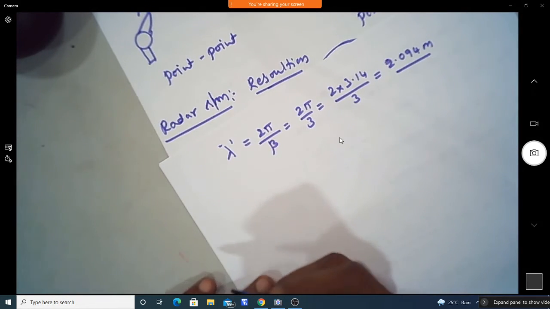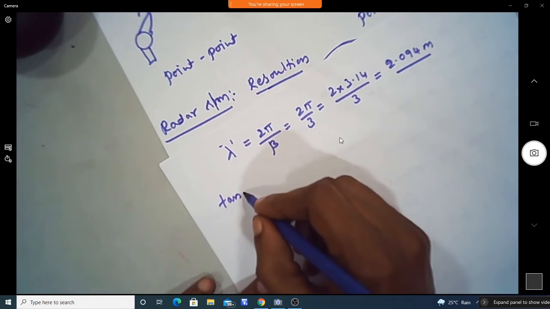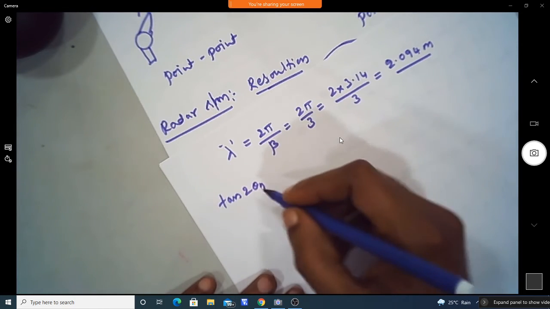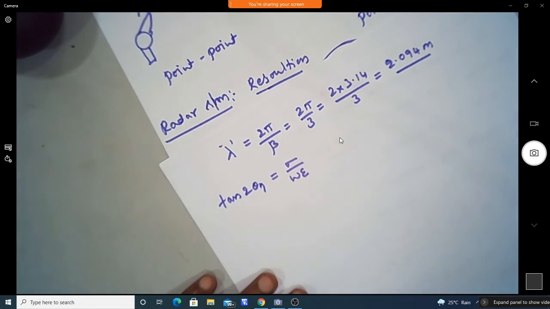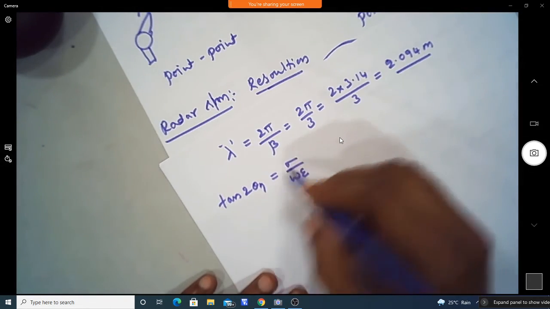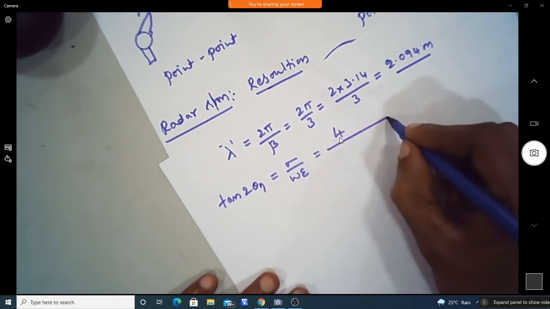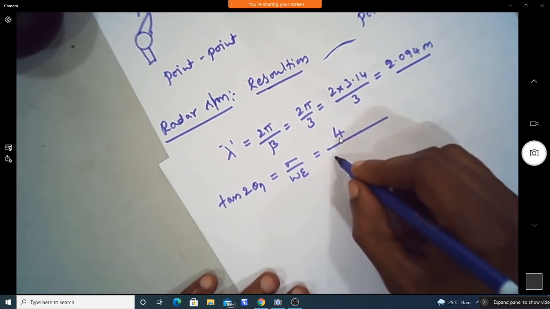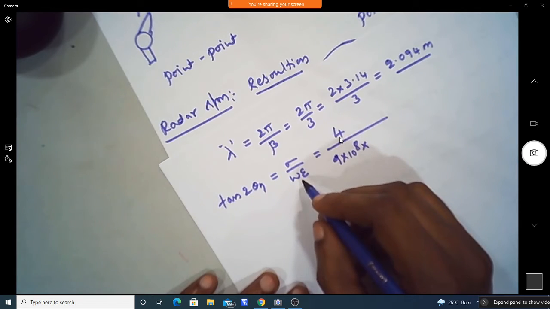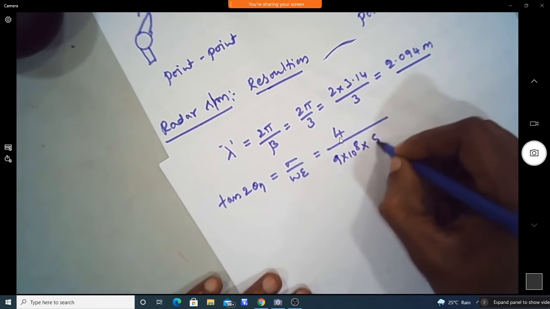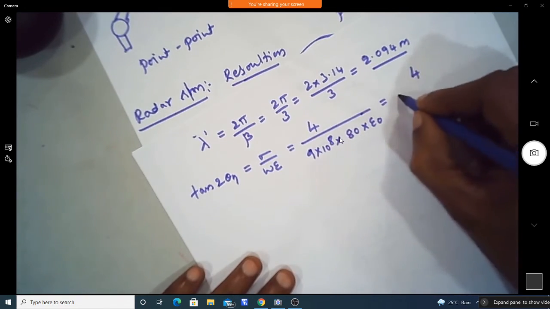Now we need to find the loss tangent, tan 2 theta n, which is nothing but sigma by omega epsilon. Sigma we know, that is 4. Omega we have found, that is 9 into 10 power 8. Epsilon is given as 80 epsilon naught. Now substitute epsilon naught and find the value of the loss tangent.